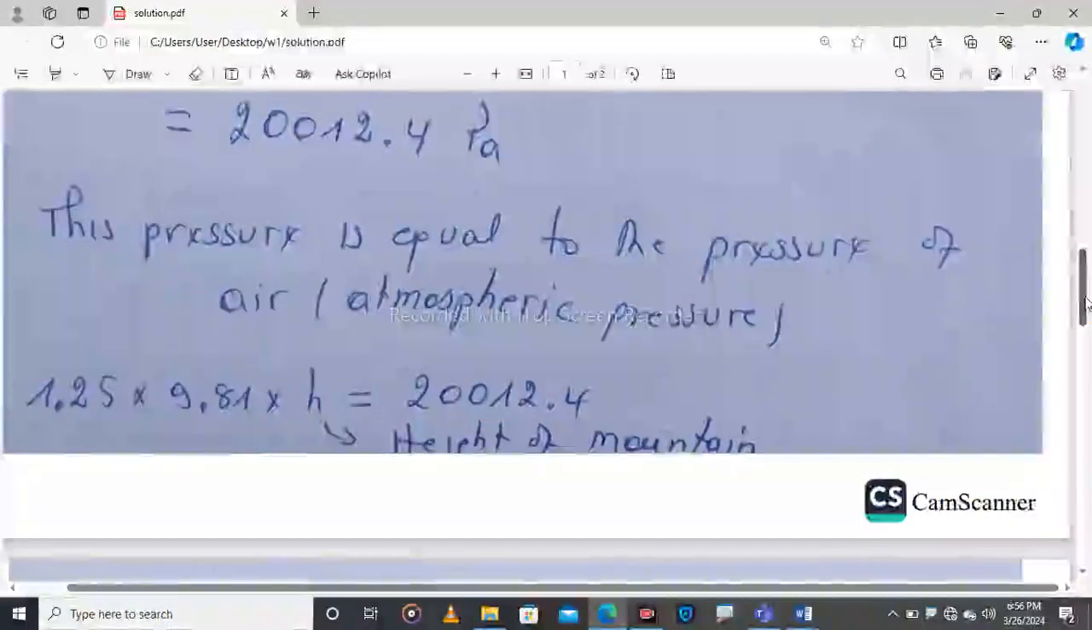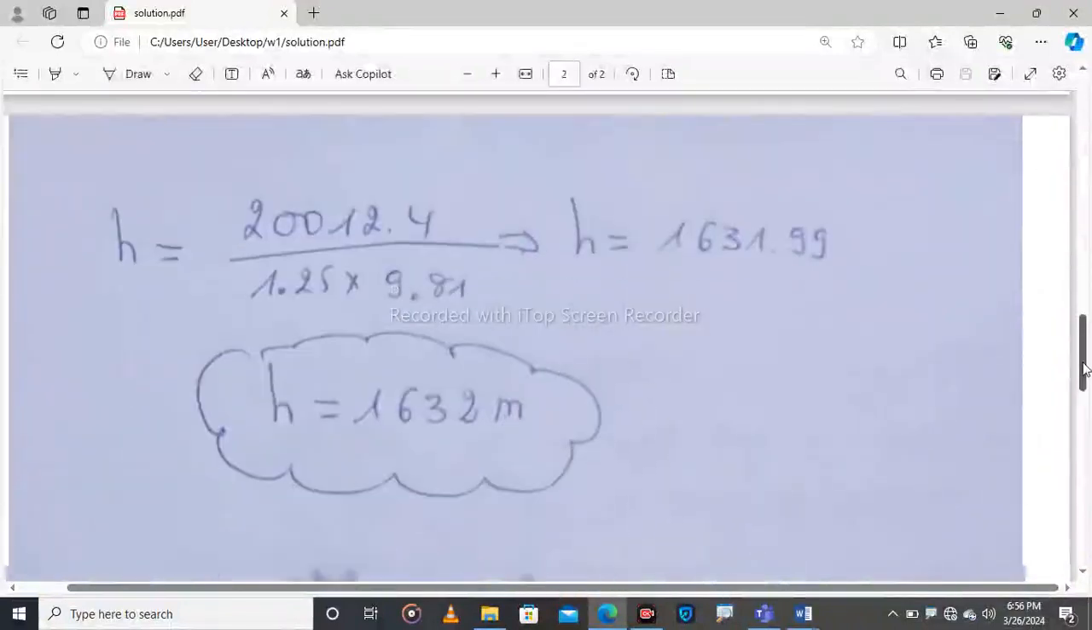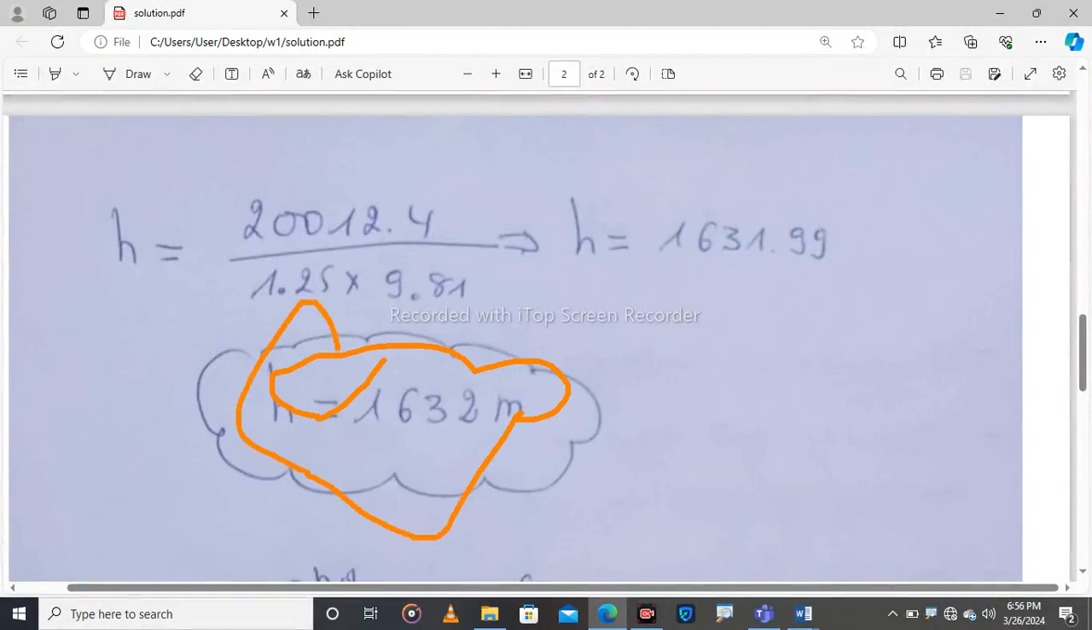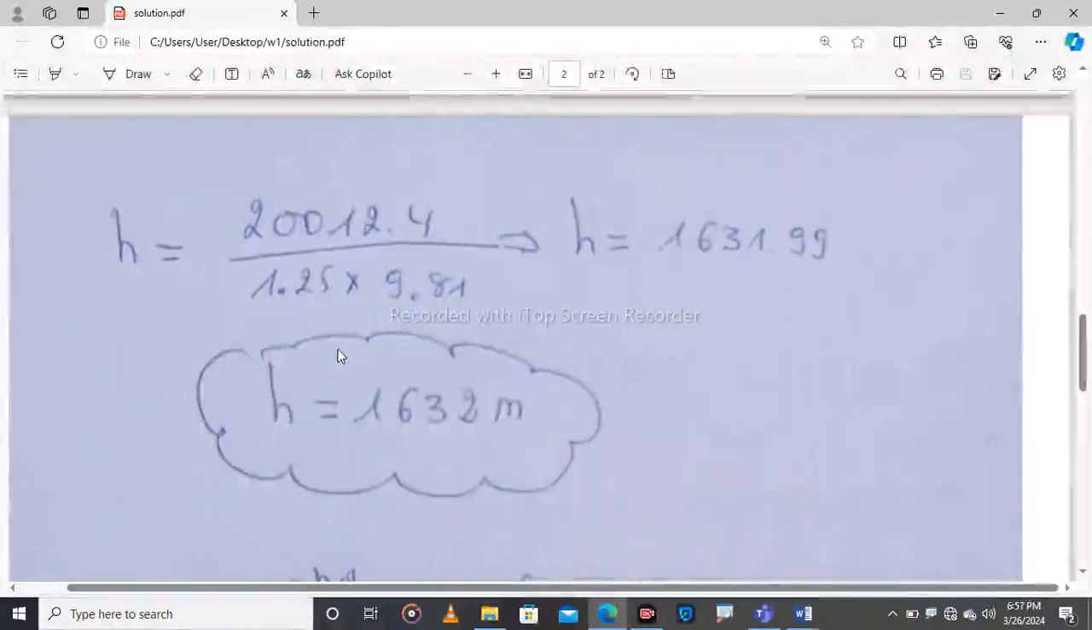We will find that if you calculate for h, h will be equal to this over this, and we find that h is equal to 1631.999 meters. We can round it off to 1632 meters. This is the height of the mountain asked. This is the height of the mountain asked there. It is the first method.